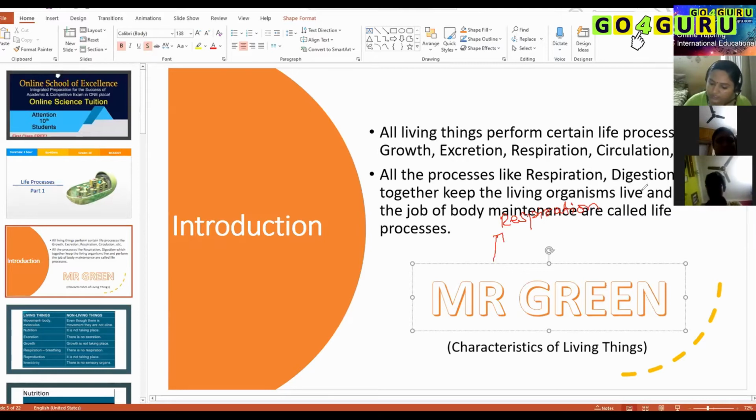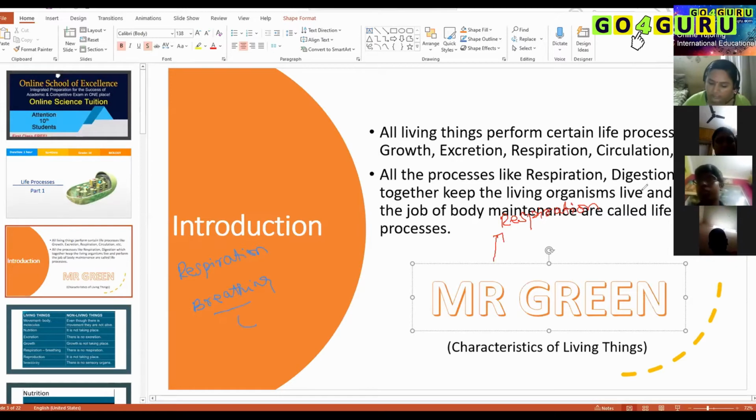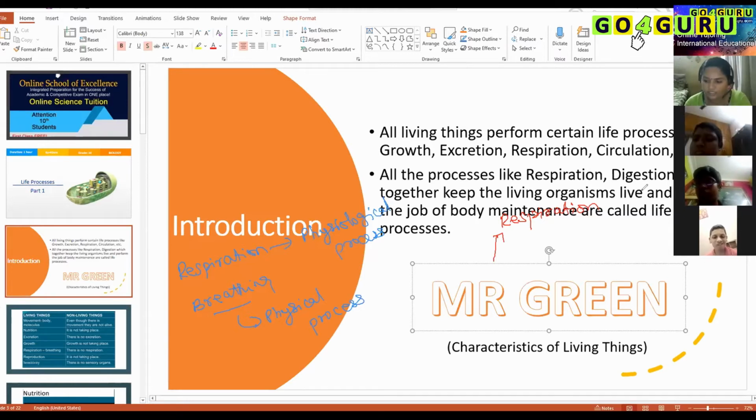Respiration is actually a physiological process, whereas breathing is a physical process. I'll tell you what breathing is. Breathing is just gaseous exchange. When you exchange carbon dioxide and oxygen, taking in oxygen and giving out carbon dioxide, that gaseous exchange is considered breathing.